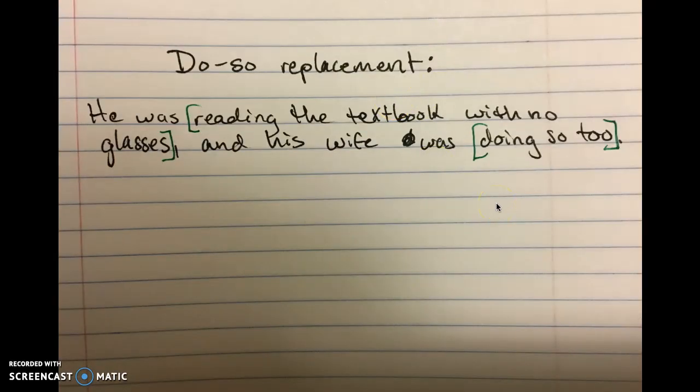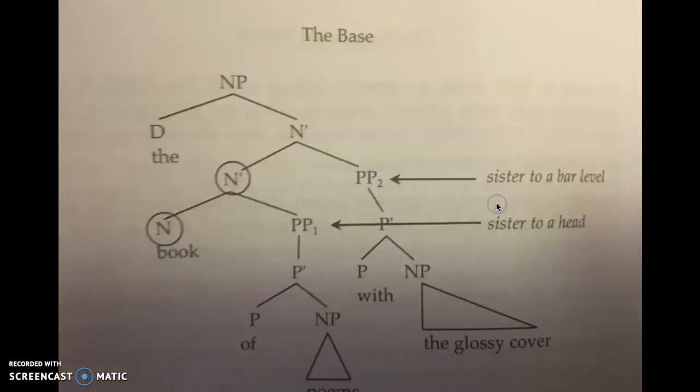Oh, okay, I see. So, how do complements, specifiers and adjuncts fit into everything? Well, this has to do with levels. Think about the example in the book with PPs, the book of poems with the glossy cover. One PP is sister to a bar level, N bar. The other is sister to a head, N. Do you remember which one is the adjunct and which one is the complement?